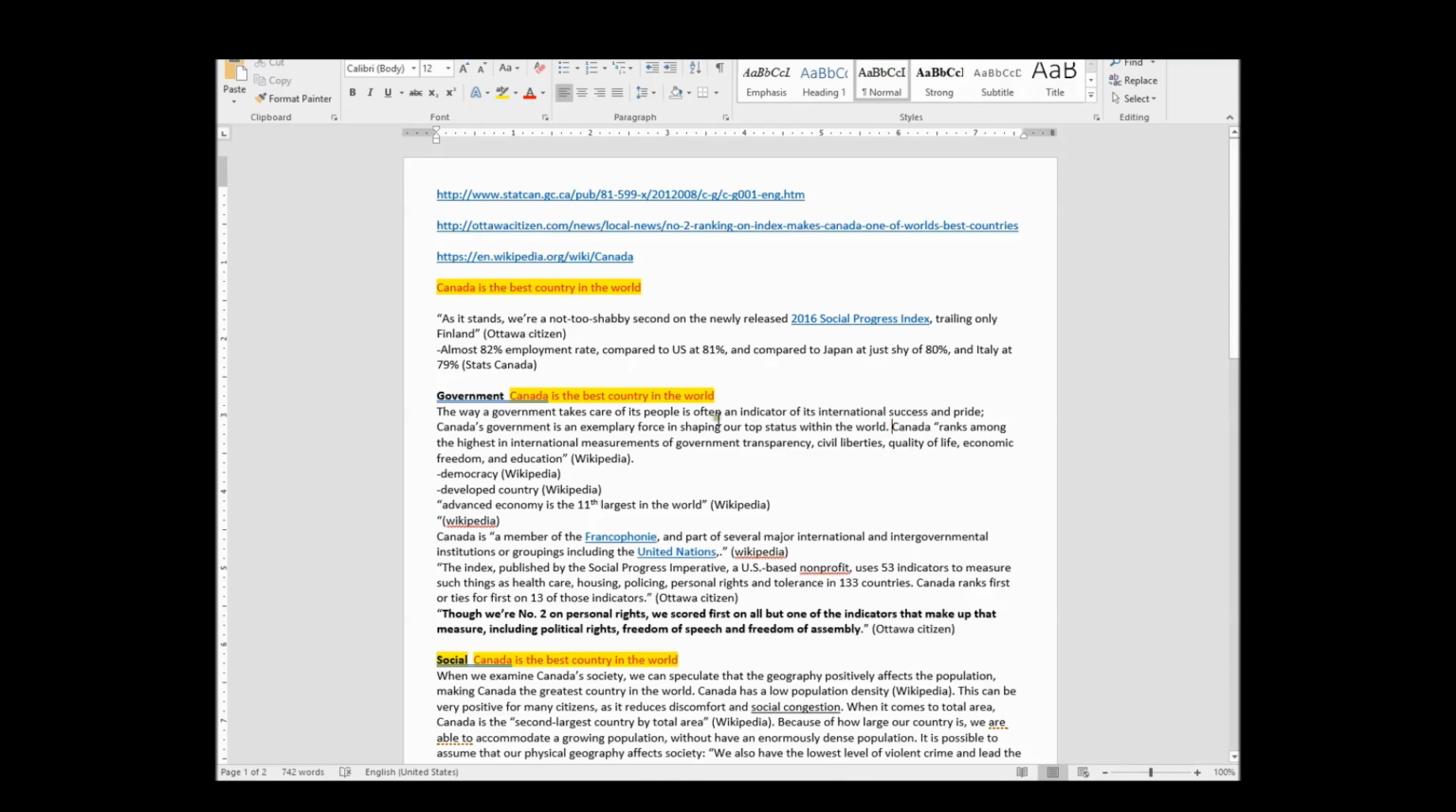So now here's my quote. So I've introduced my paragraph. I've got the idea of government right here. I've got the idea of best country in the world right here, our top status. Now I've got my really interesting quote: ranks among the highest because of government transparency, civil liberties, blah, blah, blah.